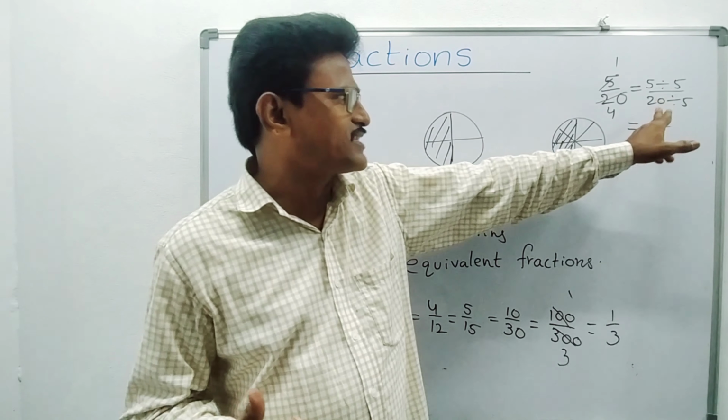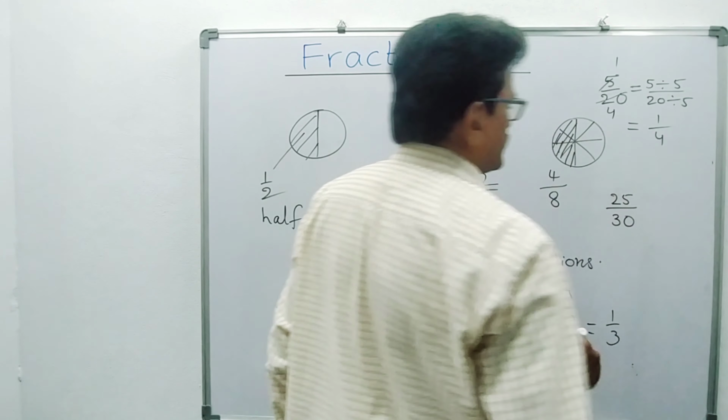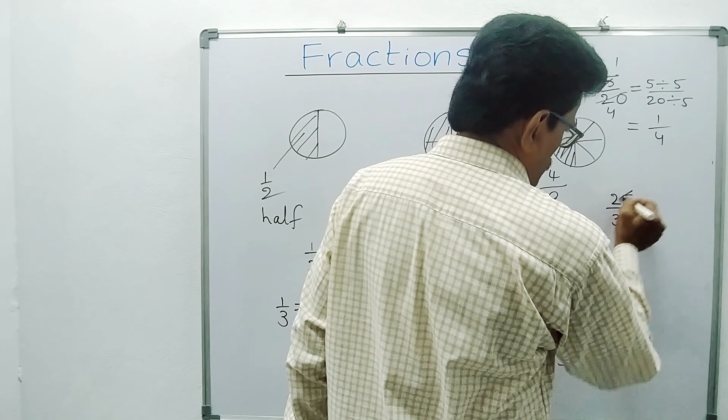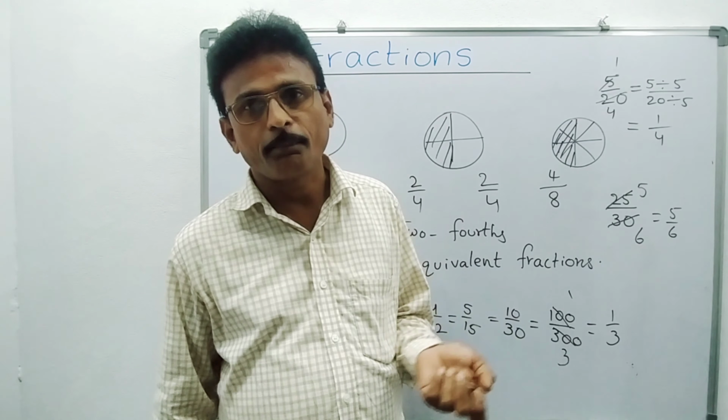Right? Now see, suppose 25 by 30. Here also you can cancel like this. 5 fives are 25, 5 sixes are 30. Finally you are getting 5 by 6. No chance to divide further. 5 by 6, it is the final one. Okay? So 5 by 6, it is the standard form. Right? So fractions also we can write into standard form.